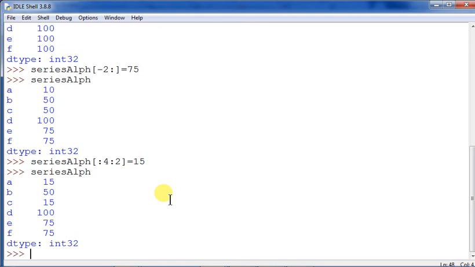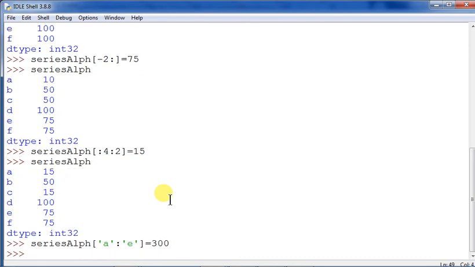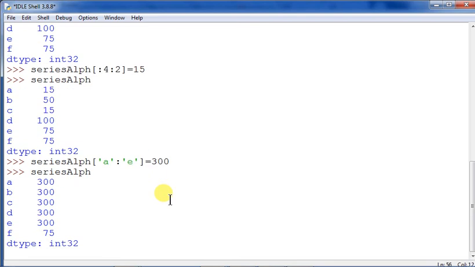So this is a very important issue of slicing. Now I'm using series alpha, and now I'm changing from A colon E. This will be inclusive, equals to, say, I'm changing with 300. Fine, I'm done. Now you see series alpha, what it will be? See, all have become 300, included.